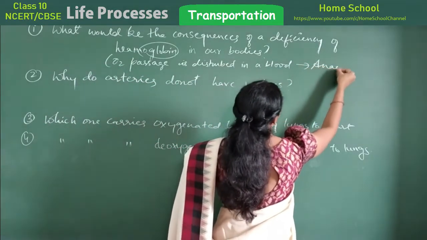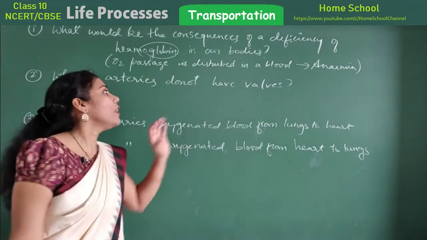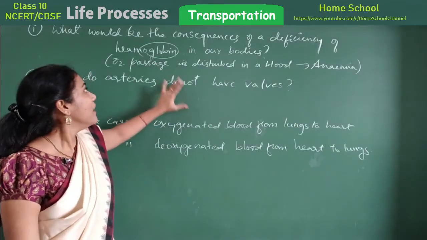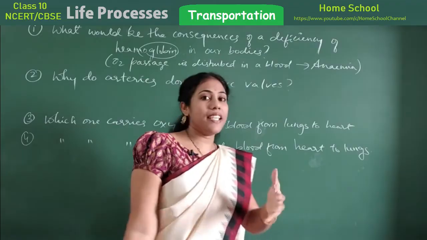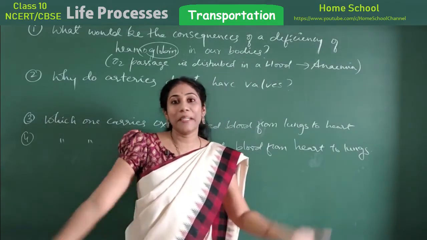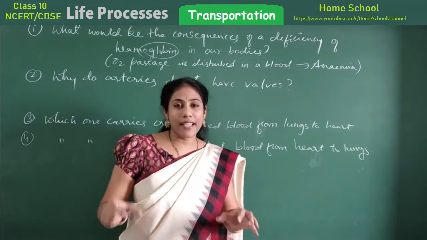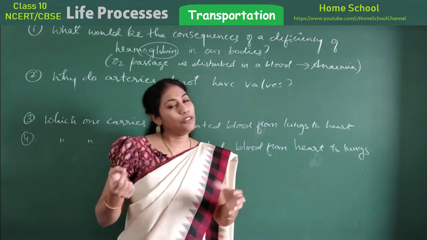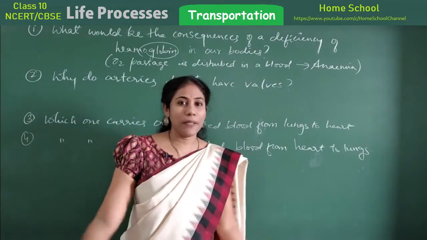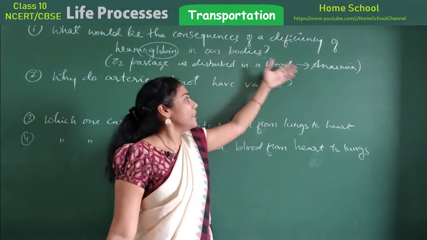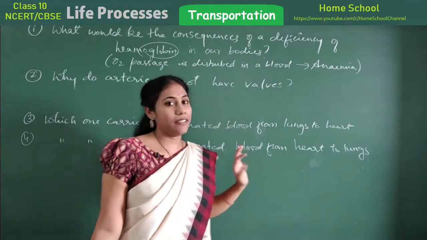Usually that condition is called anemia. Which condition? If the hemoglobin count is less in the blood, we say that particular person is anemic. Anemic in the sense that a less hemoglobin count is there. If you have less hemoglobin count, oxygen cannot be supplied that easily through the blood. The disease, if hemoglobin is less, is called anemia. Fine.